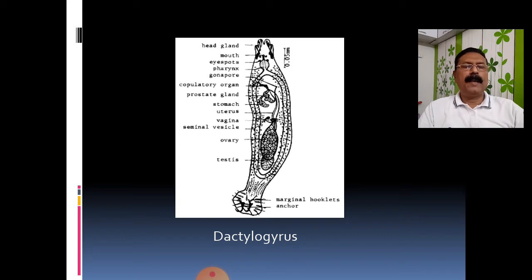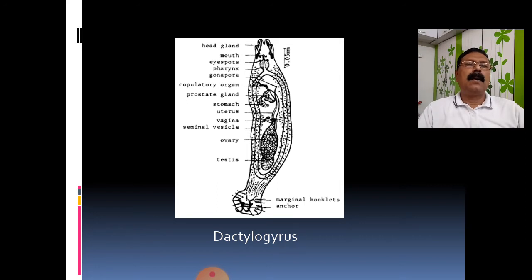That means when both reproductive organs are present in the same specimen, it is known as a hermaphrodite. So male and female genital systems are present in the same animal.